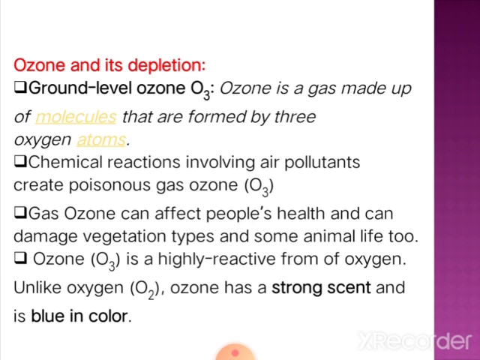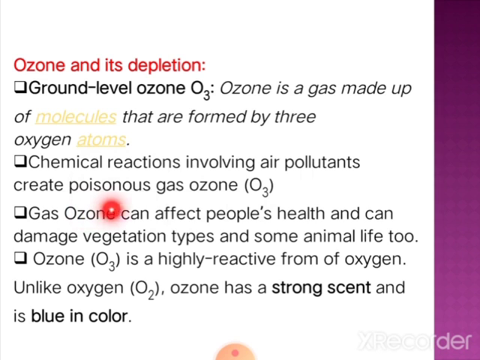Before going to ozone depletion, you must know that ground level ozone is a gas made up of molecules with three oxygen atoms. In the troposphere, the lowermost layer of the atmosphere where we live, ozone is a poisonous gas.